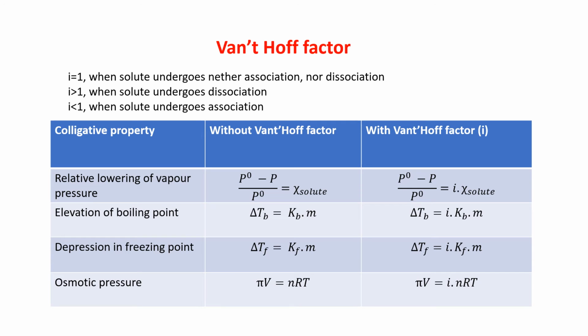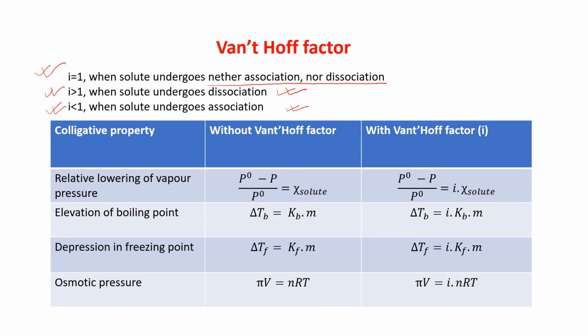So these are some factors. When i is equal to 1, Van 't Hoff factor is equal to 1. When will it be? When solute undergoes neither association nor dissociation. If i is greater than 1, when solute undergoes dissociation, number of particles will be more. And if i is less than 1, when solute undergoes association.